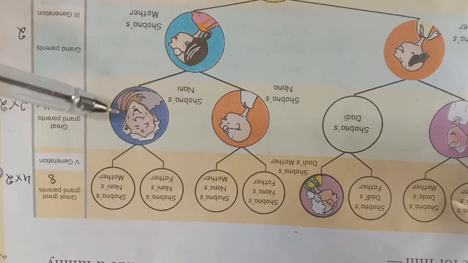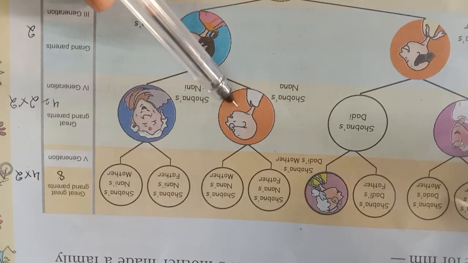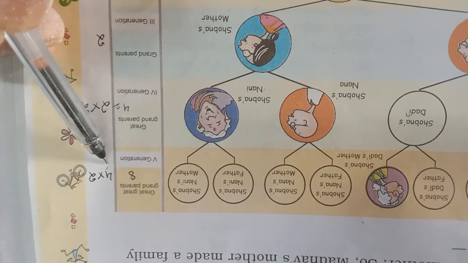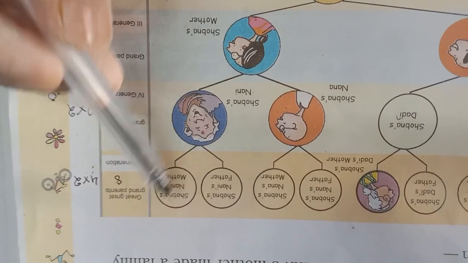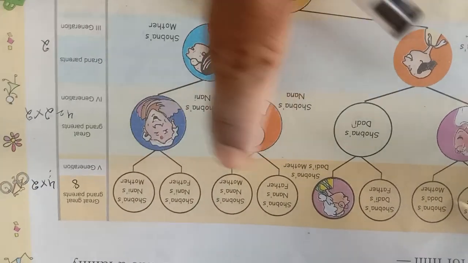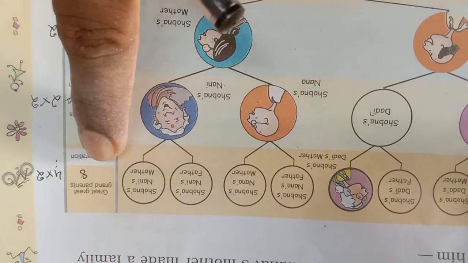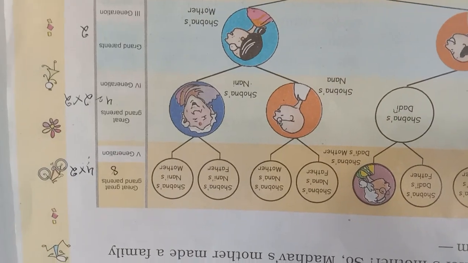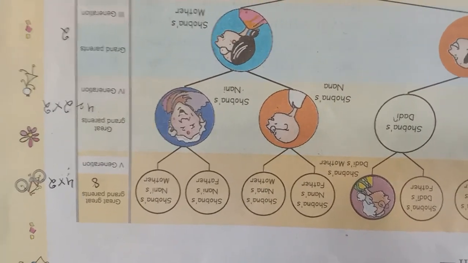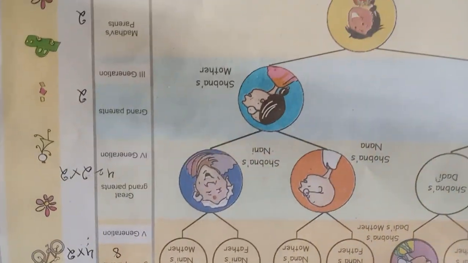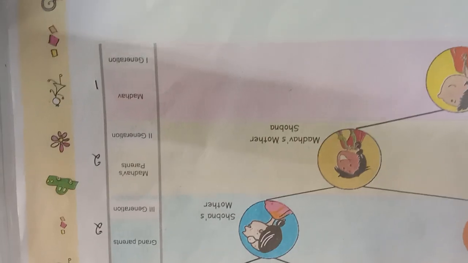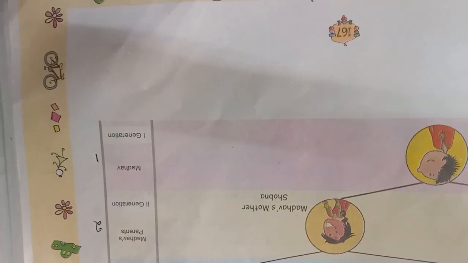In the fourth generation we have 4 persons: 1, 2, 3, 4. For each of those 4 persons there is a mother and father, so 2, 2, 4 twos are 8. So these are the number of persons we can see in the fifth generation: 8. In the fourth generation 4, third generation 2, second generation 2, first generation is 1.